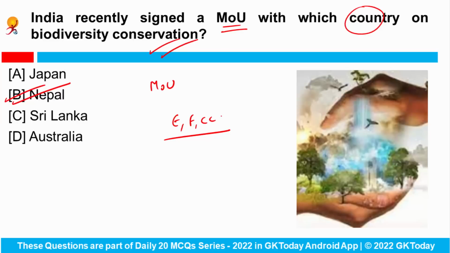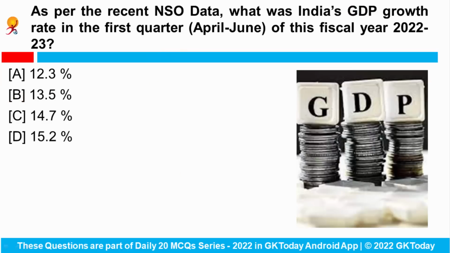This MOU aims to strengthen cooperation in the fields of forest, biodiversity conservation and climate change. It also aims at including the restoration of corridors and interlinking the areas and sharing of knowledge and best practices between the two countries. Okay, so you can be asked that regarding biodiversity conservation, we have signed this MOU with which country? Answer would be Nepal.